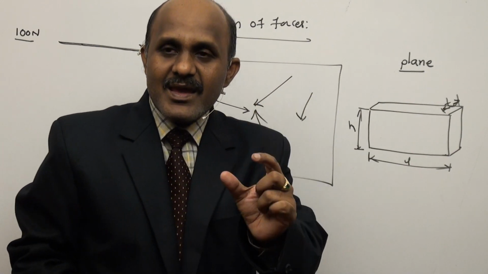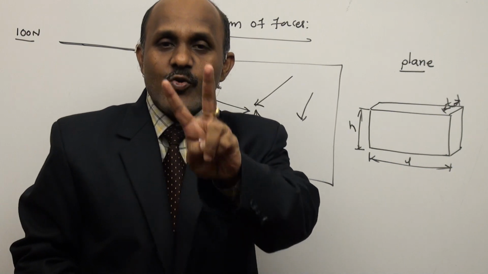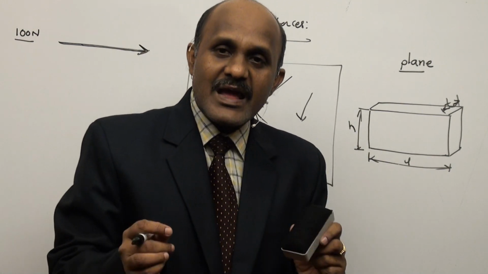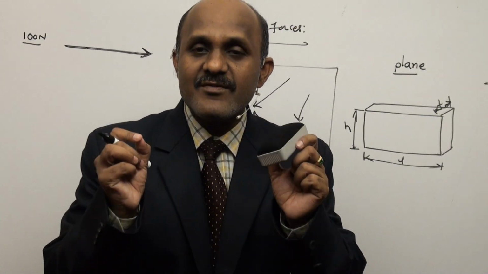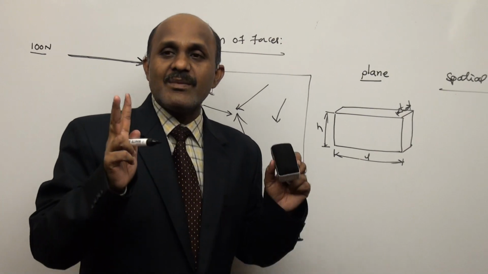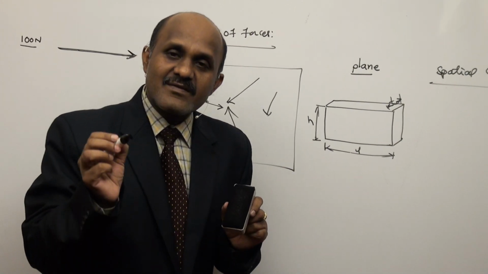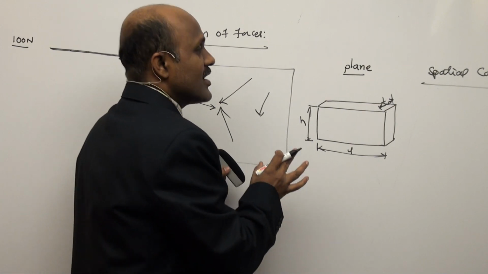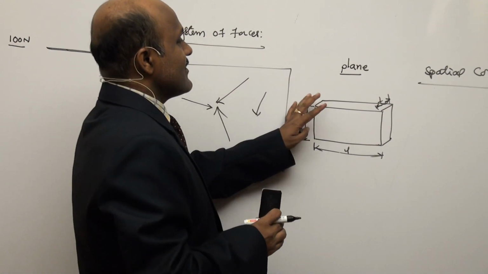So, a plane is nothing but a body having only two dimensions, length and height. There exists a third dimension, but it is very, very small compared to the remaining two dimensions. So, this is a plane.